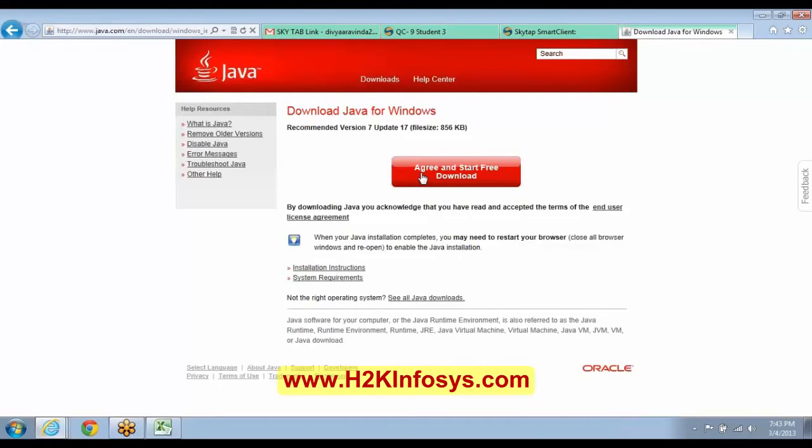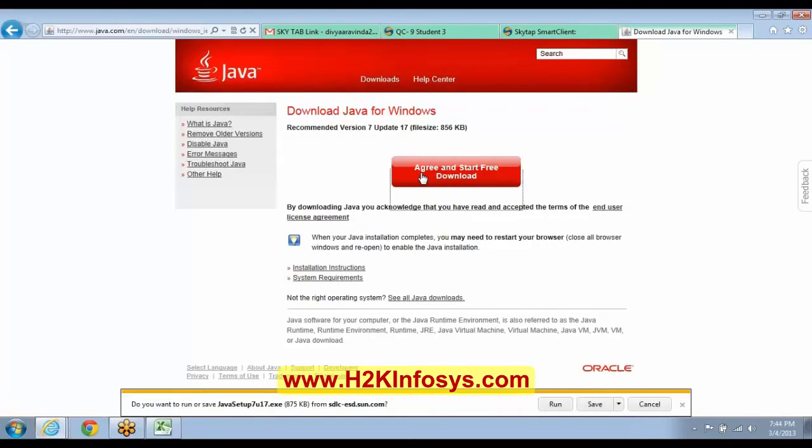Then you need to check with them, because this SkyTab is maintained by them. There was a request for you, you just shared that screen and that disappeared. My screen disappeared. Okay, so that cannot happen, Divya, if I share others' computers. Nothing can happen to your computer. So what you do is check if there is some issue from their side, if it is working or not. Okay, Priya.